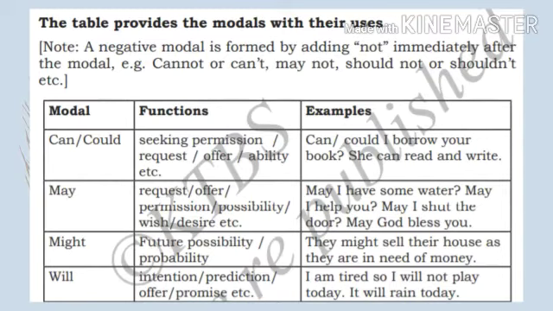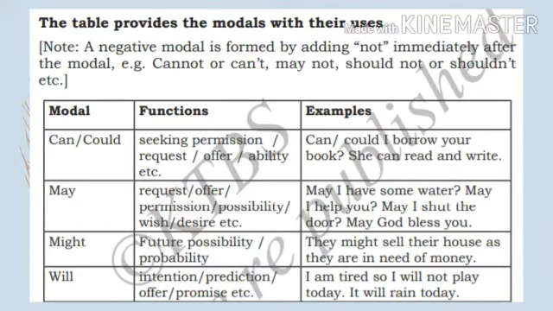Note: a negative modal is formed by adding not immediately after the modal. Examples: cannot or can't, may not, should not or shouldn't, etc. So a negative modal is created by adding not immediately to the modal.